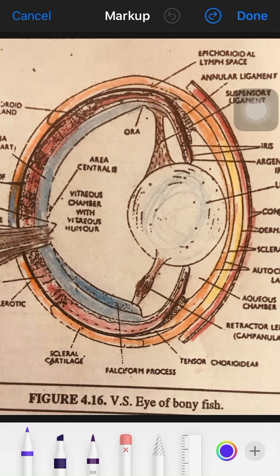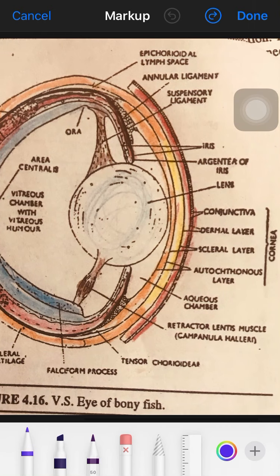So after that, what is present in the iris? The iris contains 2 types of muscles. One is the circular muscle and the second is the dilator muscle. And there is a layer similar to that of the choroid, called the argentea of the iris.